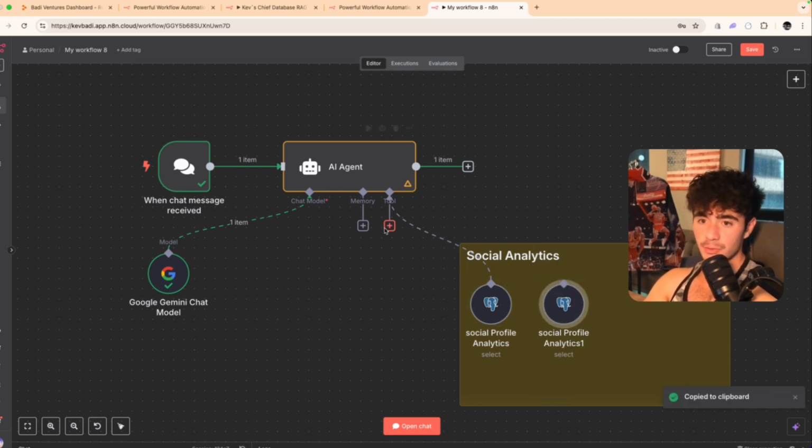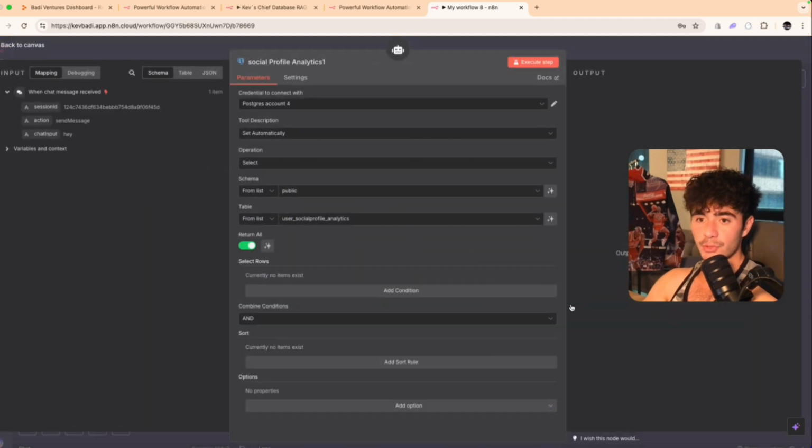So the next table that we want to wire in will be social messages. So there we go, social messages. Now with this table, we actually just want to return like the most recent 100 or 200 or 300 because the AI agents can't handle thousands of rows of data yet. And so that's number one. Number two is that you basically just want to check your social messages from today because that is what's relevant.